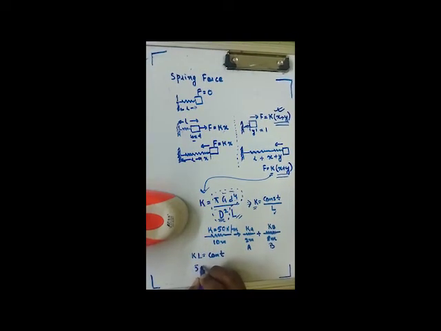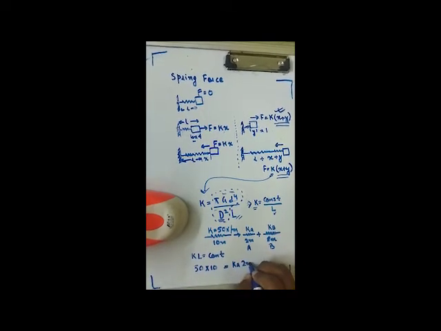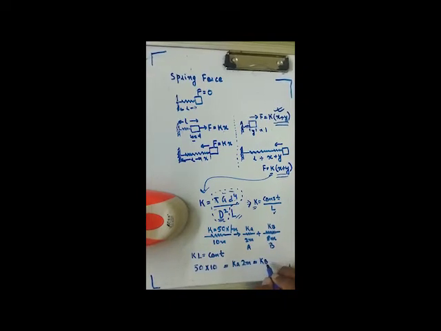That means 50 into 10 equals Ka into length of this spring equals Kb into length of this spring. Now, can we find out Ka and Kb from this equation? Of course, if we divide 50 into 10 by 2, you obtain Ka as 250.